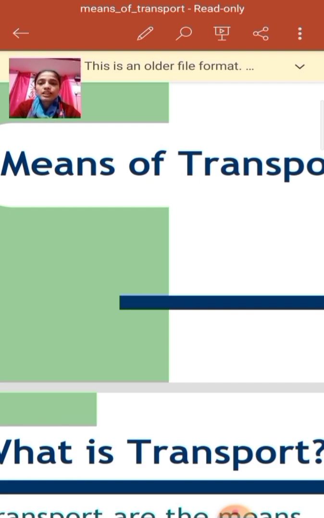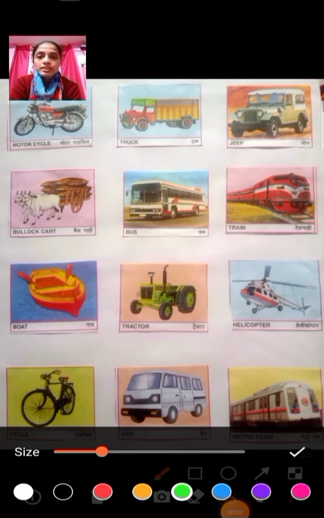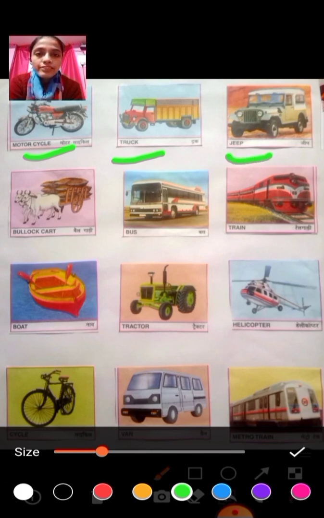Okay. So there are some pictures, and you have to find out what are they. First of all, we see a motorcycle. Okay, motorcycle. So where do we see a motorcycle? Yes, on roads. We see a motorcycle on roads, and in cities or in villages. Now what is it? A truck, a heavy vehicle, and it loads lots of things. After that, a jeep. When we travel, we take a jeep.